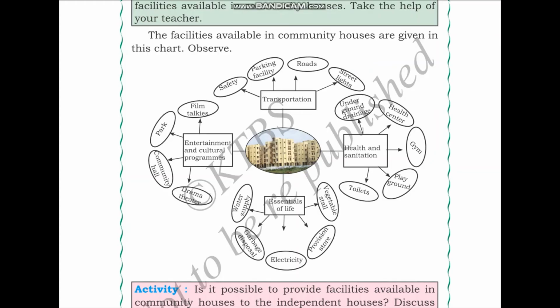Next, another essential for each community and their social well-being is entertainment and cultural programs. So, a park can be provided for the community. Also, a community hall where community functions can take place. A film talkies can also be provided for entertainment reasons, and a drama theatre can also be provided. Students, this is the list of facilities that are available in community houses.